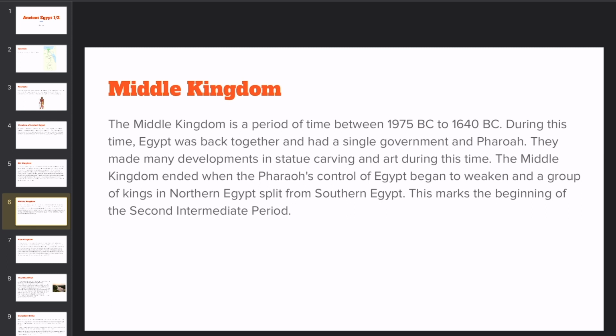The Middle Kingdom ended when the pharaoh's control of Egypt began to weaken and a group of kings in northern Egypt split from southern Egypt. This marks the beginning of the second intermediate period.